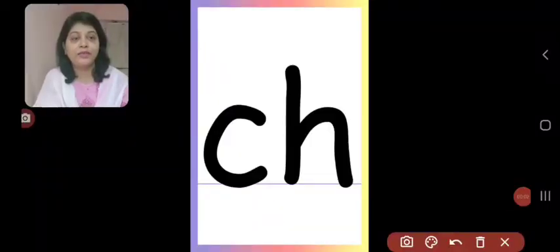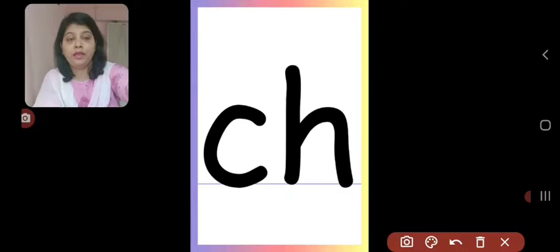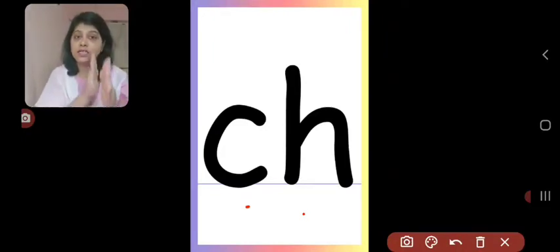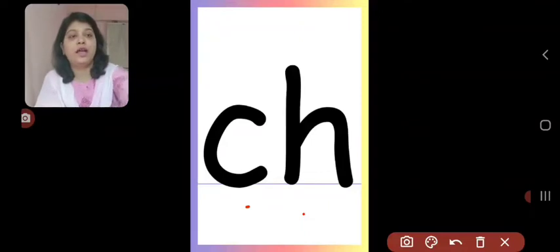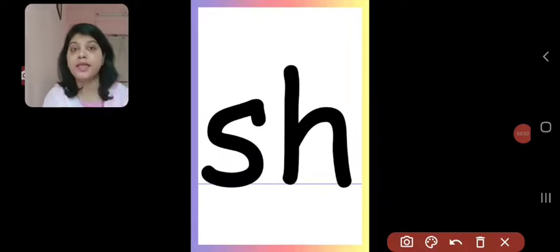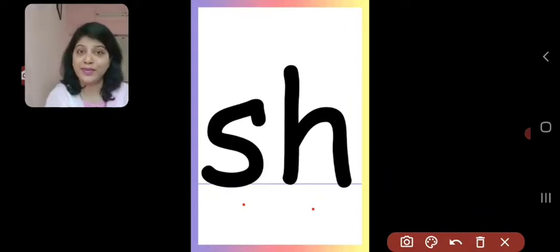Now here, as you can see, there are two letters C and H, and all together they are going to make one sound, and that is ch. Very good. This digraph is CH and sound is ch. Very good. Now here, as you can see, there are two letters S and H, and together they are going to make sound, that is sh. Okay?